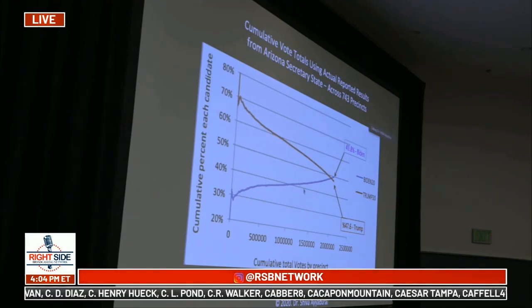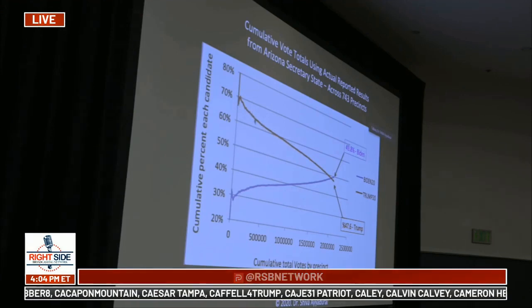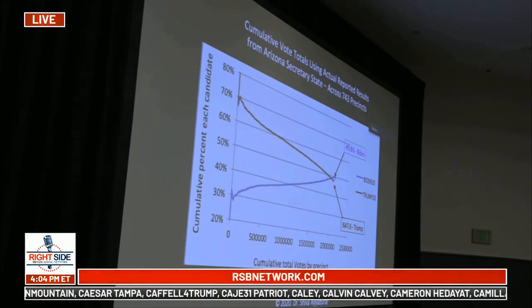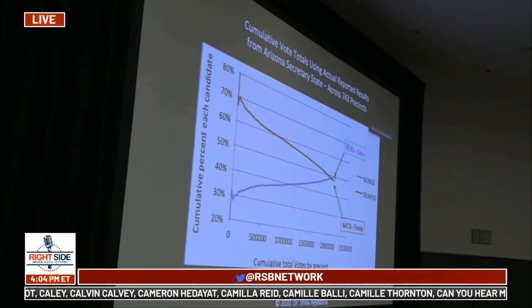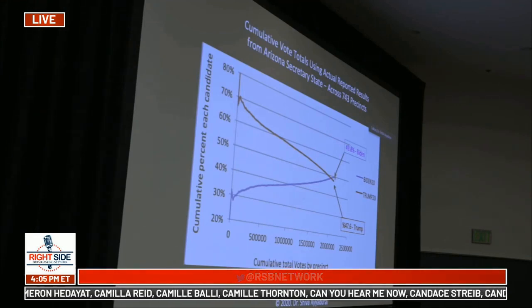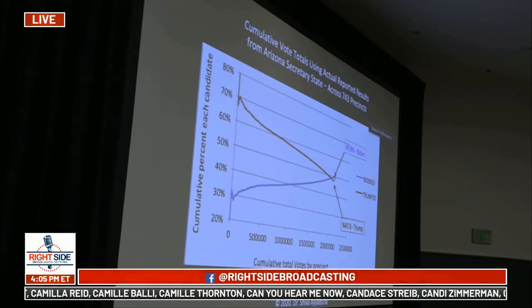So in the analysis here, what we wanted to do was we wanted to see if we can reproduce the curve for President Trump and the curve for Mr. Biden by looking at the demographic of voters based on party affiliation, because that's one of the most easily accessible or one of the most prominent features in an election.